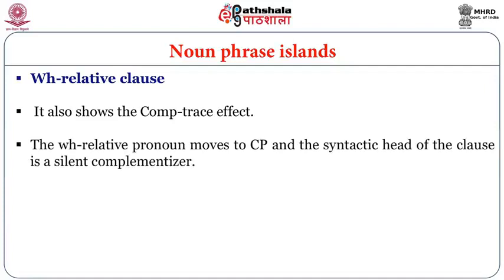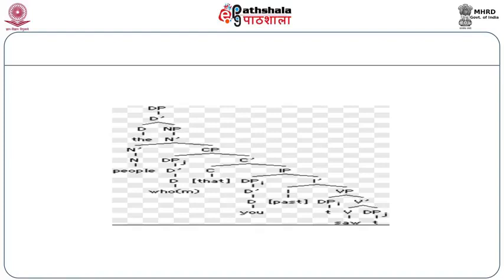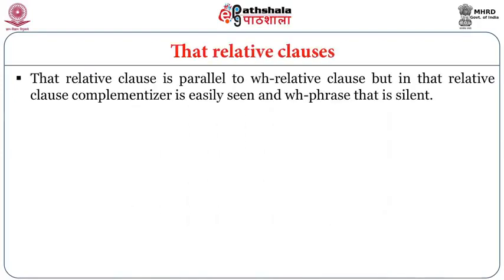The WH relative pronoun moves to CP and the syntactic head of the clause is a silent complementizer. It is like an indirect question. This is clear from this particular diagram, showing how you place certain words in the structure of the language. That relative clause is parallel to the WH relative clause, but in that relative clause the complementizer is easily seen and the WH phrase is silent.